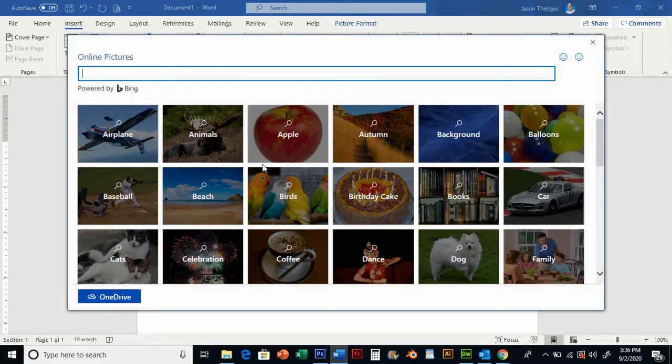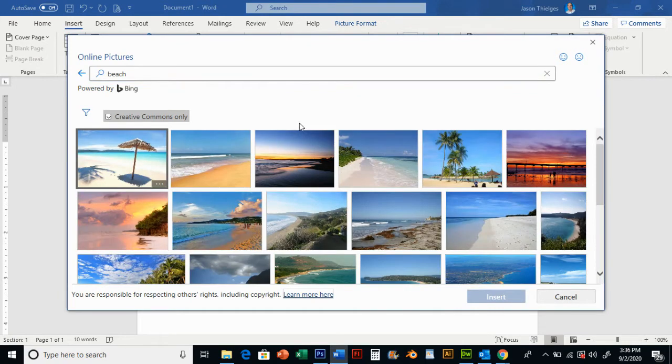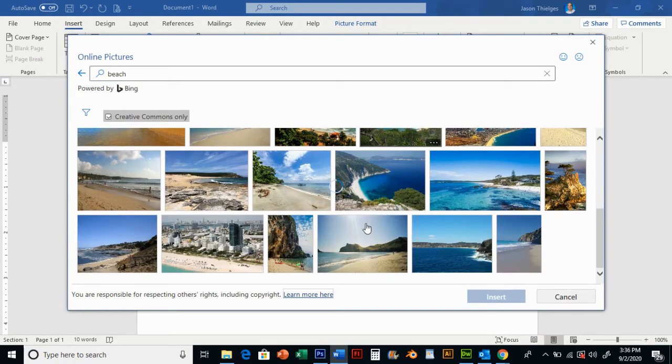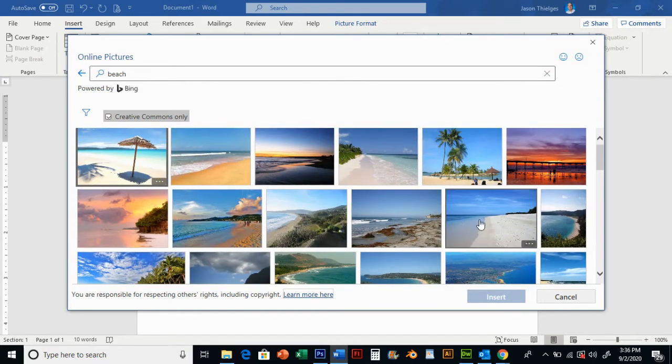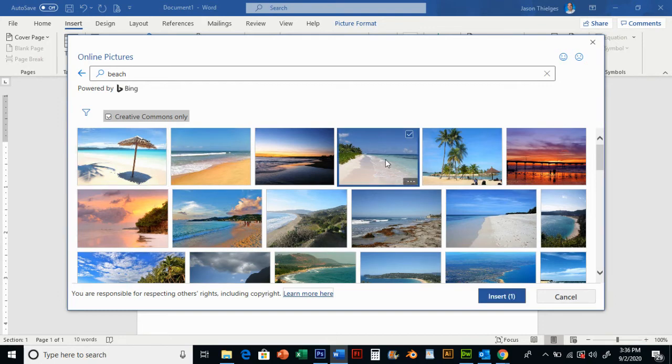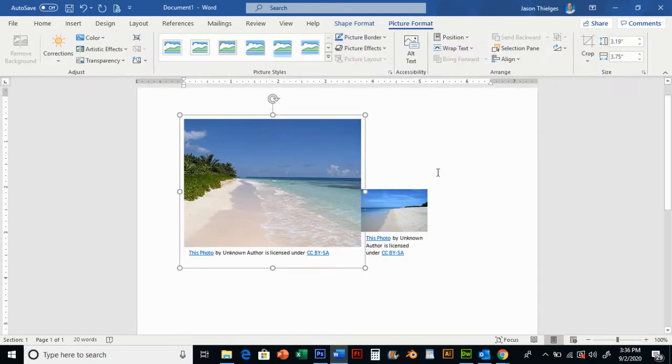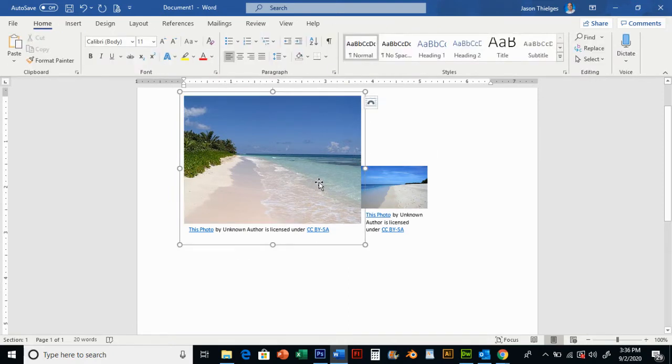That's one kind of drawback here of this, isn't it? I don't want these things so little. So let's try a different one and just see what happens. Maybe it's a different size. Yeah, so this is a little different, a little bigger.